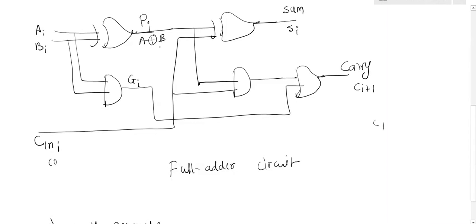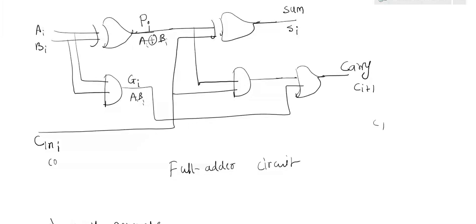Now this A XOR B, I am saying that this is the function called carry propagate, and I am giving it a simple variable name, PI. You can give any name. Clear? Similarly, for the carry generation, the first part is the AB multiplication. This is nothing but your AB. Clear? So simply I have given the variable names PI and GI. G is nothing but the carry generation and P is nothing but the carry propagation.